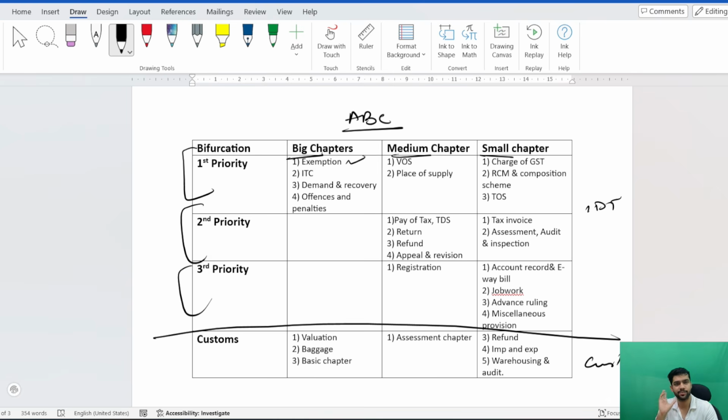Now coming to the second big chapter, which is one of the first priorities, as you know: it is a 14 marker must, the entire ITC chapter. In the ITC chapter, along with the 14 marker question, you will be tested on the apportionment of credit concept, like the ISD concept. You should have a good grip on that because it will be tested some day. Like in Jan 26, there was a chance that it would be tested, but it was not, because everything was jumbled up in Jan 26.